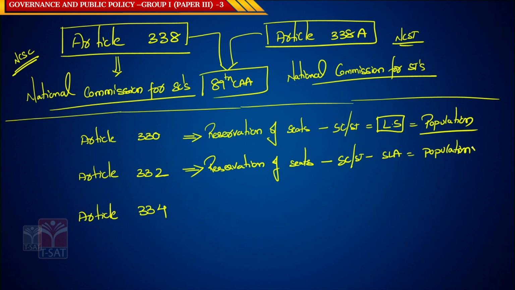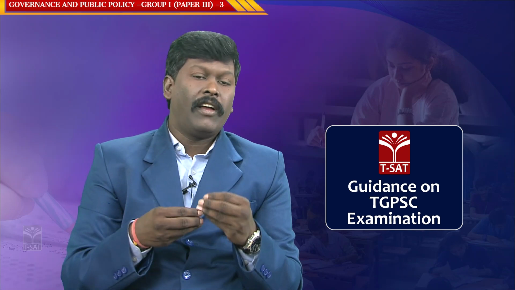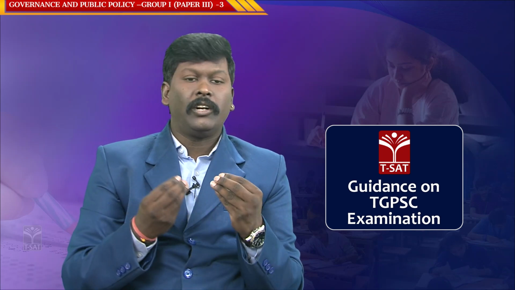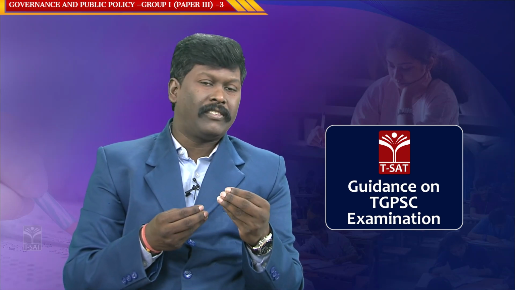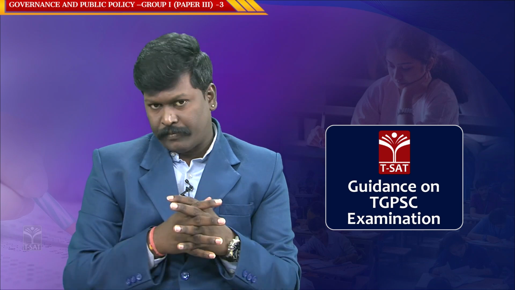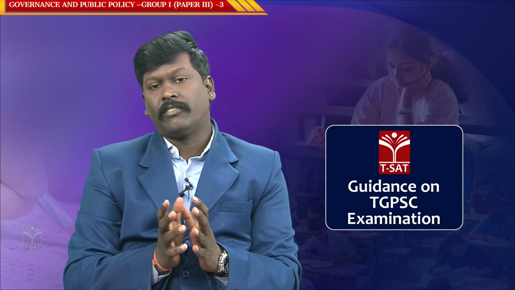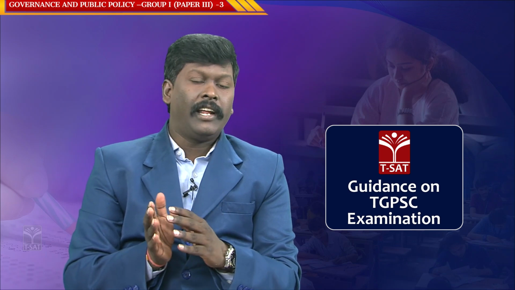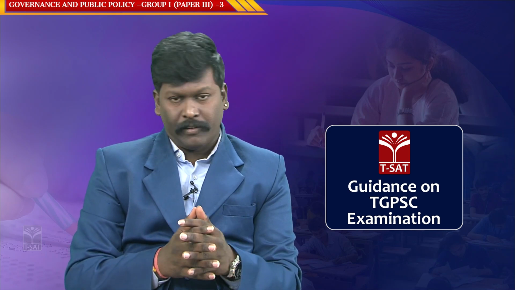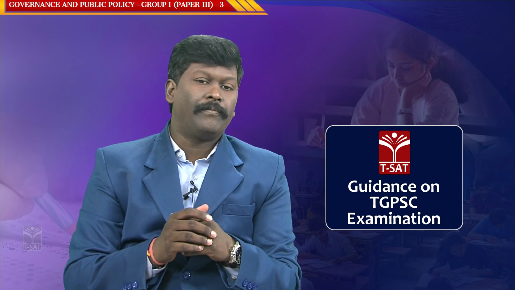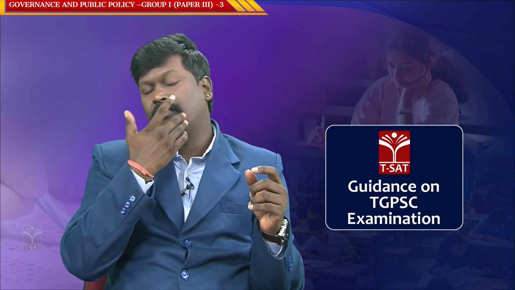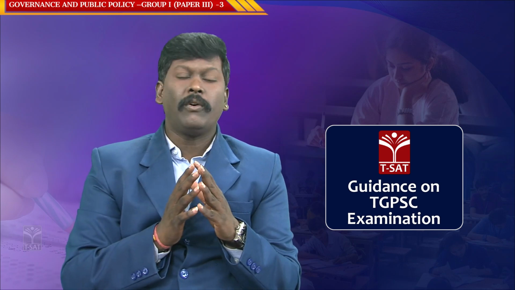For example, Telangana Lok Sabha seats: we have 3 and 2, 3 seats reserved for SCs and 2 seats reserved for STs. Similarly, in the Telangana State Legislative Assembly, out of 119 seats, 19 are reserved for SCs and 12 for STs.